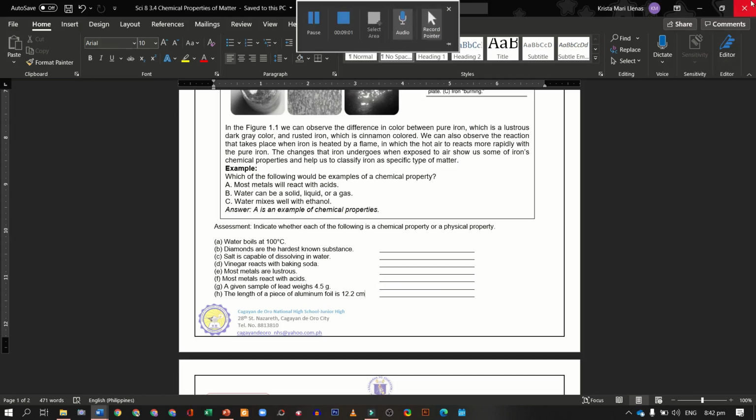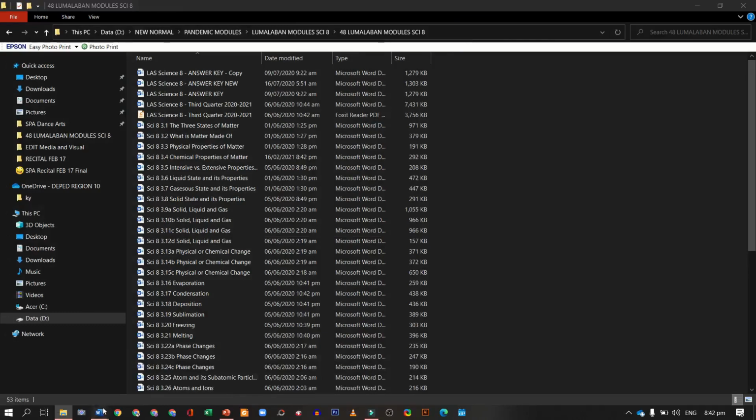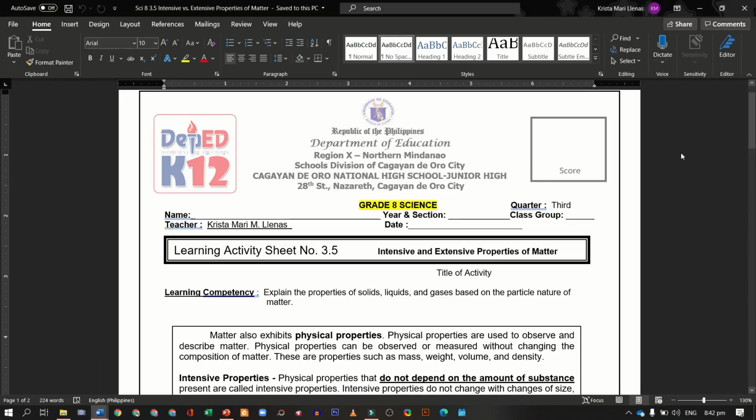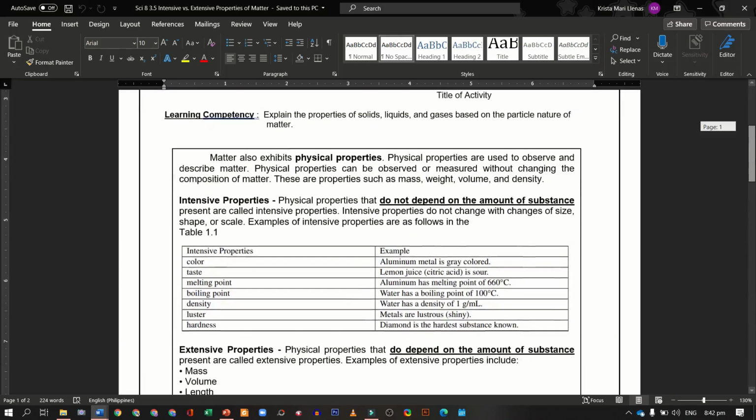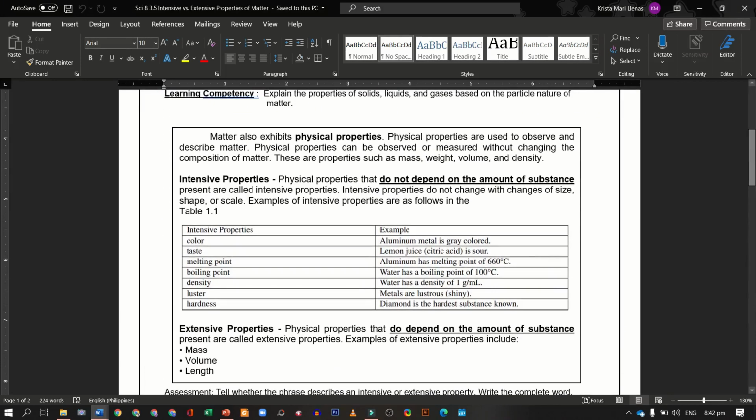Okay, next we have 3.5. We have here the intensive and extensive properties of matter. Matter also exhibits physical properties. Physical properties are used to observe and describe matter. Physical properties can be observed or measured without changing the composition of matter. These are properties such as mass, weight, volume, and density.